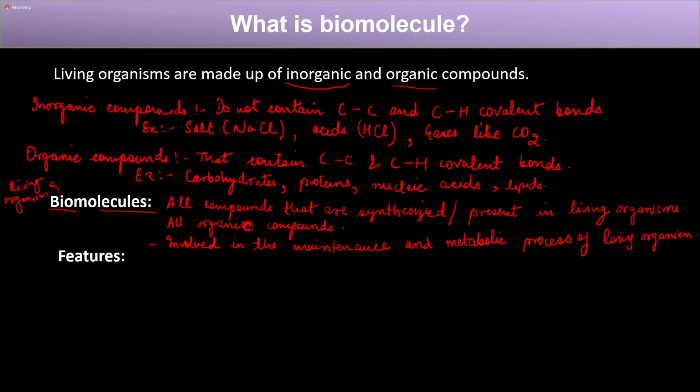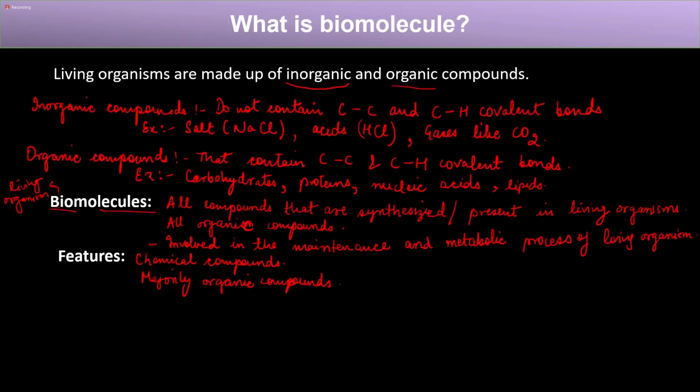So if you talk about the features of biomolecules, what can you write? The first thing you can write is that these are chemical compounds, right? Because they are made up of different chemicals or different elements. So these are chemical compounds. Secondly, what type of chemical compounds? They are majorly organic compounds. And the third thing that we know is that they are synthesized and present in living organisms.